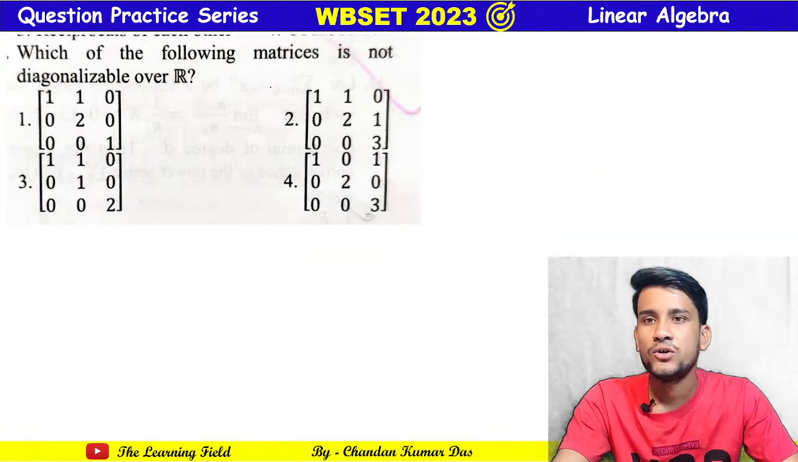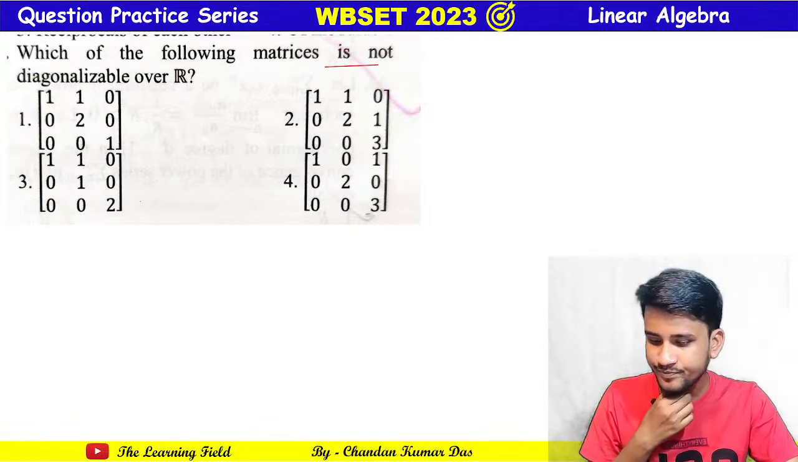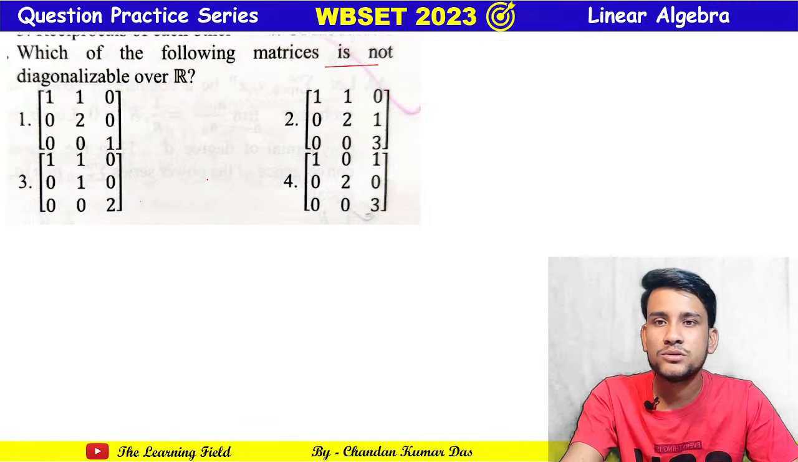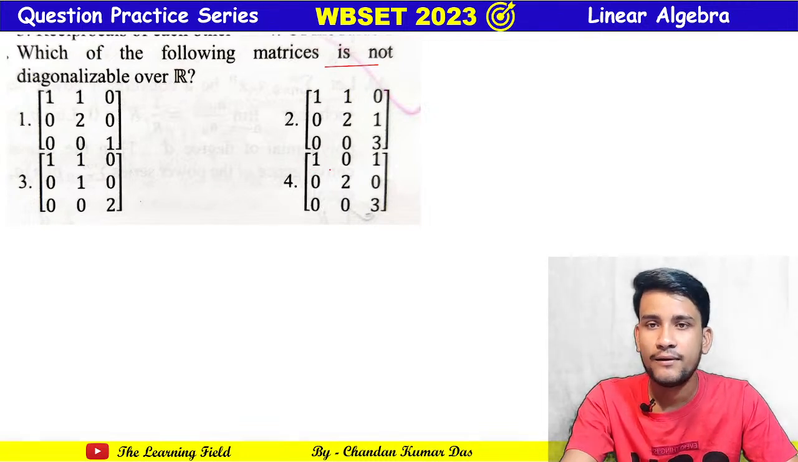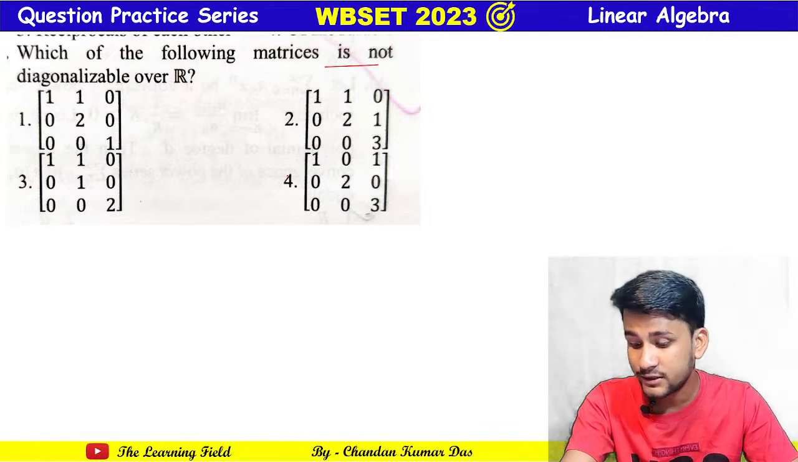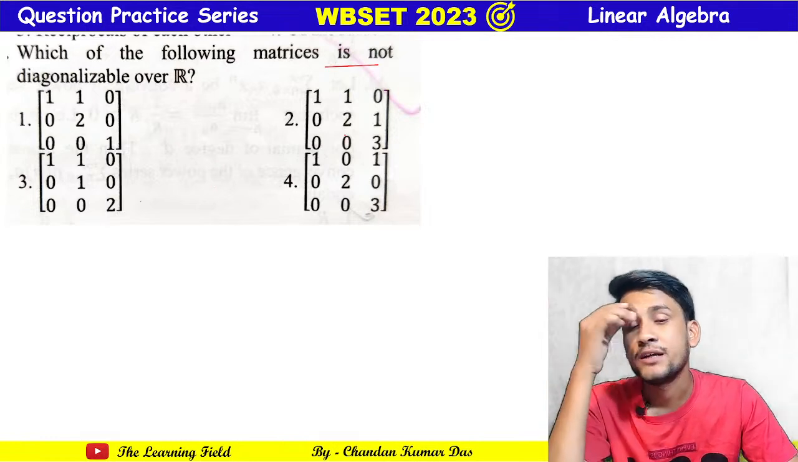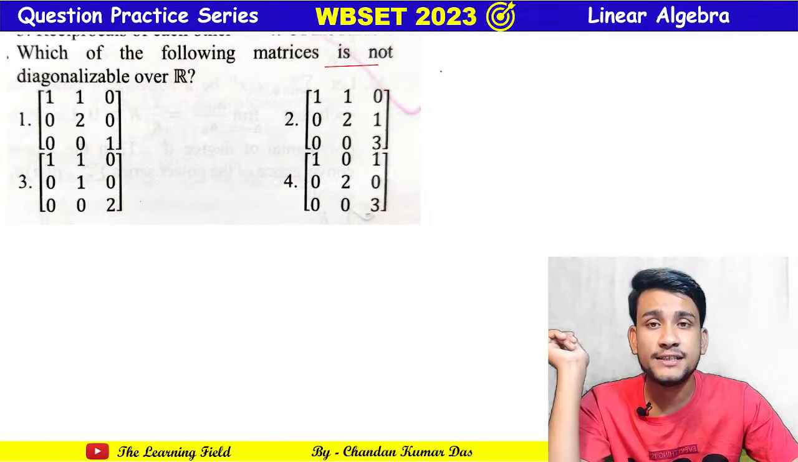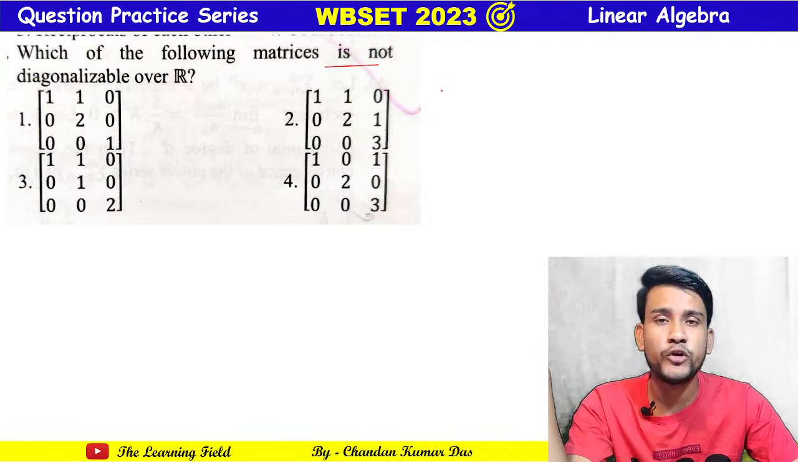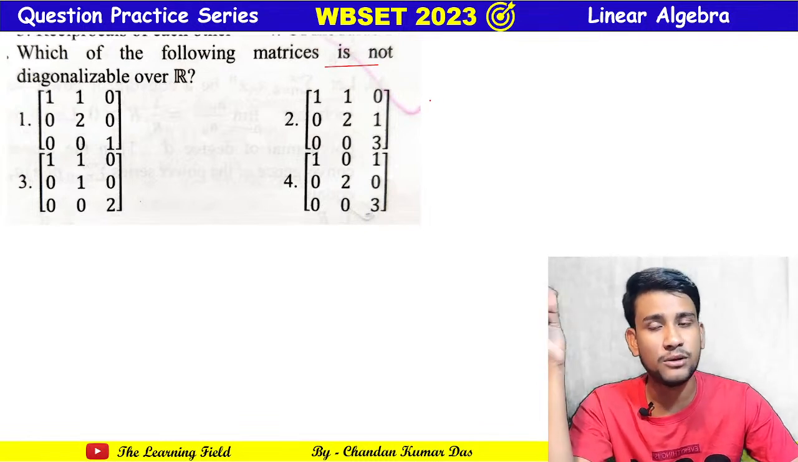Next question. Which of the following is not diagonalizable? Okay. So not diagonalizable. Fine. How can we find whether it is diagonalizable or not? See, if the minimal polynomial is a product of distinct linear factors, or the matrix has distinct eigenvalues, then the matrix is obviously diagonalizable. So we can discard options by using this result.